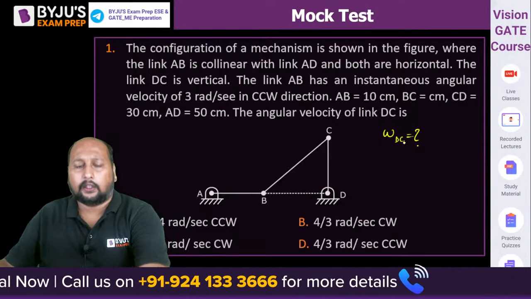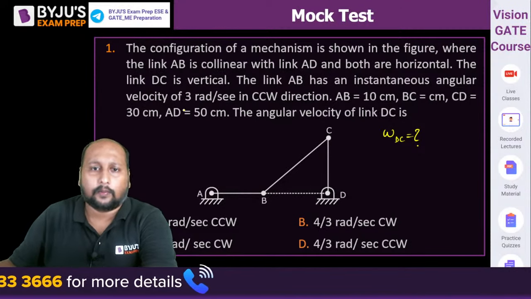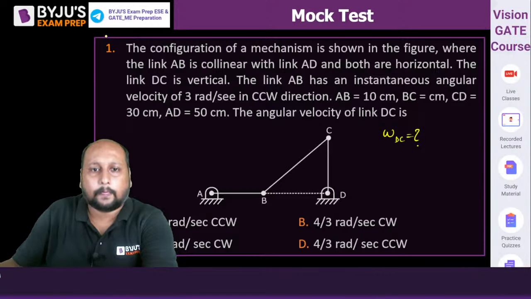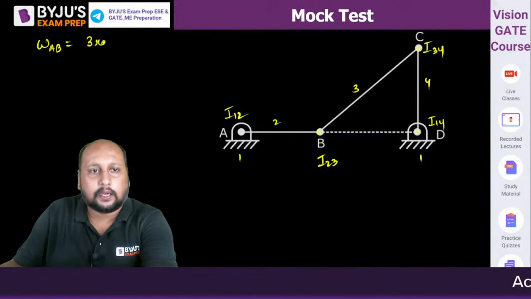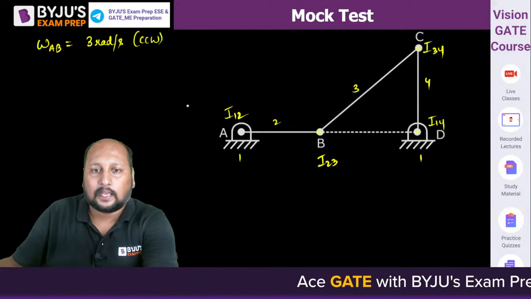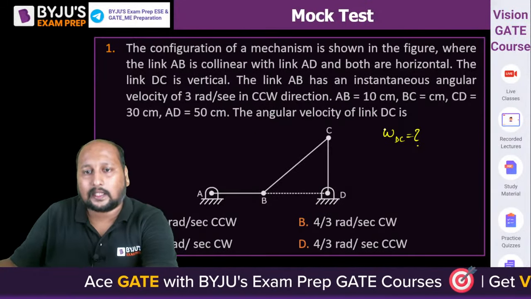And they have given the value of omega AB, that is equal to 3 radian per second in the counterclockwise direction. Omega AB means your omega 2, and they are asking for omega CD.